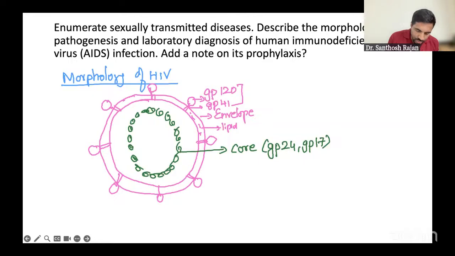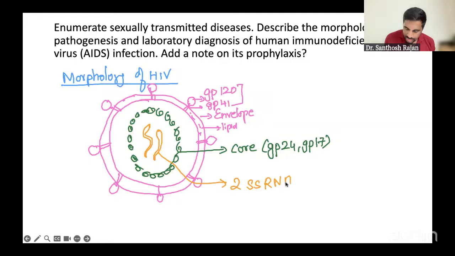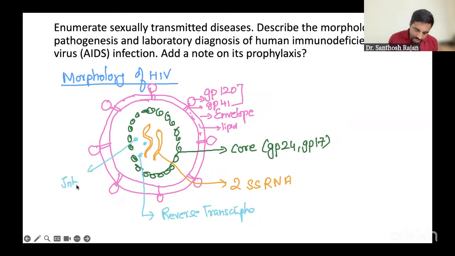Inside, the most important thing you're going to write is, if you remember, how many copies of RNA does HIV have? Two. This is the most important thing. The examiners will be so happy if you write it with a color pen. So you have two single stranded RNA. That is very, very important. With that, you're going to write all the enzymes. The most characteristic enzyme is reverse transcriptase. And you will have the integrase, and then, of course, protease. This much only. Morphology, right?